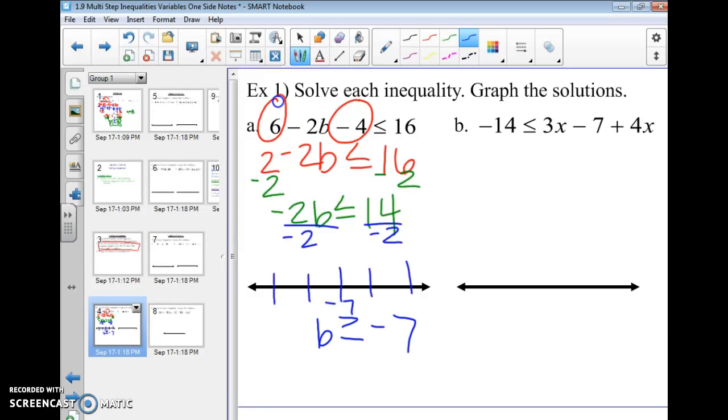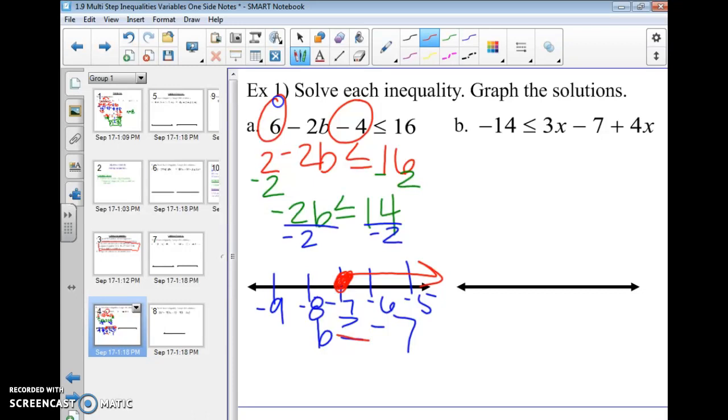Now, a lot of you had questions about which direction things were going yesterday. We seemed okay about whether we should use an open or closed circle. Since this has this equal sign here, this is a closed circle. And since this reads b is greater than or equal to negative 7, this greater than sign means that I'm looking for numbers that are bigger than negative 7. And the numbers that are bigger than negative 7 are to the right.